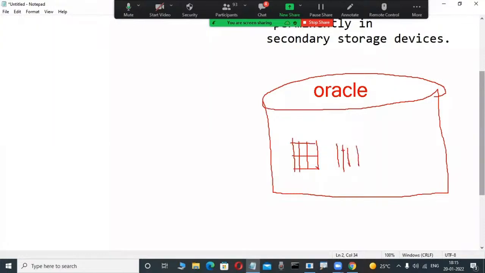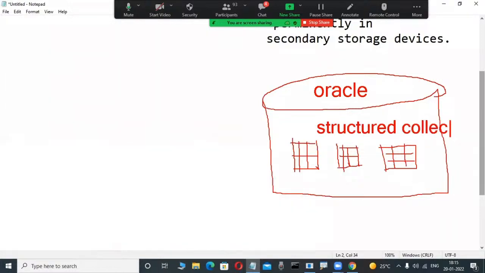Matrices are nothing but rows and columns, maybe you have an idea. In mathematics, it is only rows and columns. Same here, data is stored in a logical structure, what is logical and what is physical, we will see later. Here in the logical structure, in table format, data is stored in a structured manner. All relational databases store a structured collection of data. That is important, not non-structured. Non-structured means other databases are there. Oracle is one of the popular relational databases.